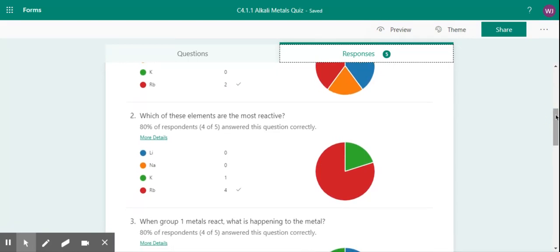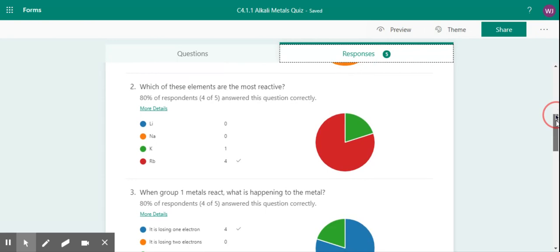The reactivity for group 1 metals increases as you go down the group. So again, it's rubidium, and this is linked with the first question. As you go down the group, the atom gets bigger, which is what we looked at in question 1. Metals are always losing electrons when they react. If it's a small atom, then that electron that's trying to be lost is very close to the positive nucleus, so there's going to be a strong attraction to it. As the atom gets bigger, there's less attraction to that electron, because remember the electron's negative and the positive nucleus is further away, and therefore it's easier to lose it. So rubidium's the one lowest in the group, so therefore it's the most reactive.